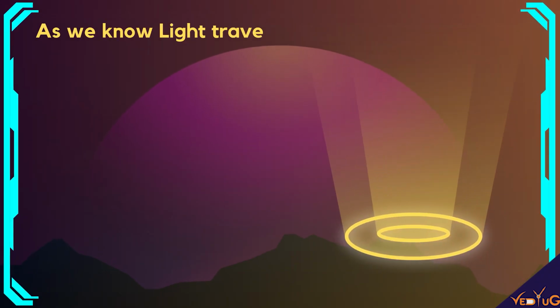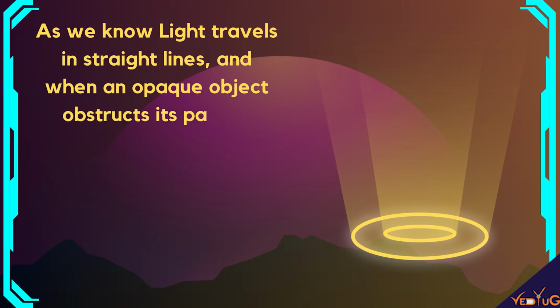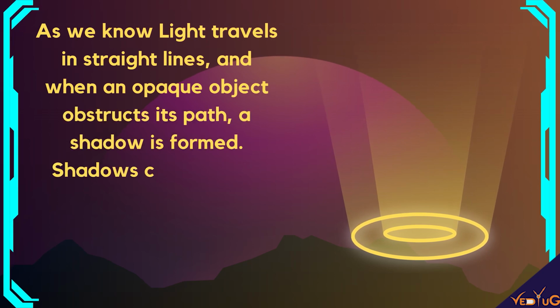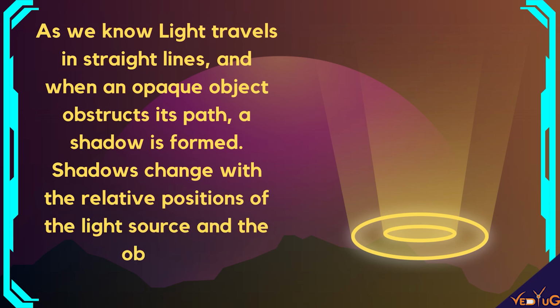So let's get started. As we know, light travels in a straight line, and when an opaque object obstructs its path, a shadow is formed. Shadows change with the relative position of the light source and the object.